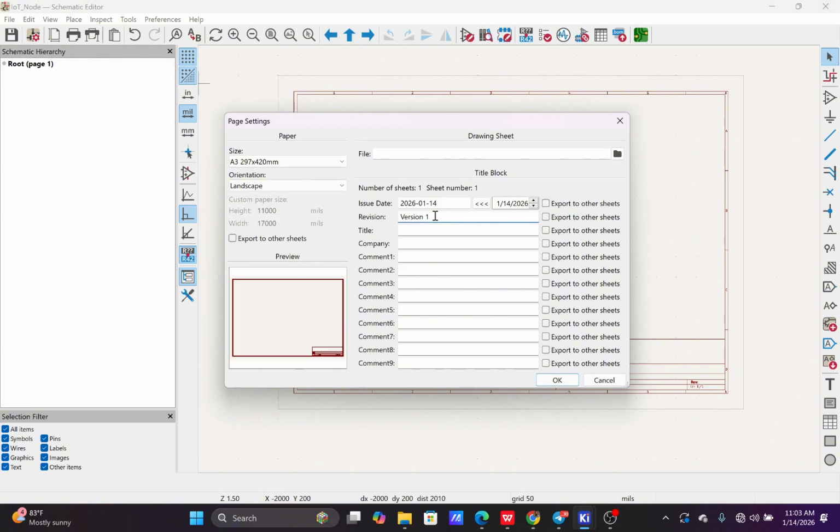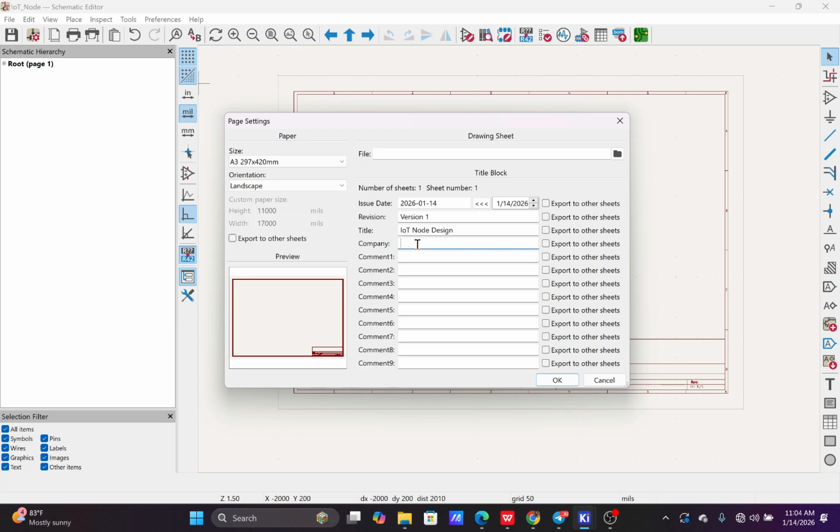Version 1. Then the title of the project. Okay, we can name it IoT node schematic or IoT node design. Anyone, you can just give it any name.